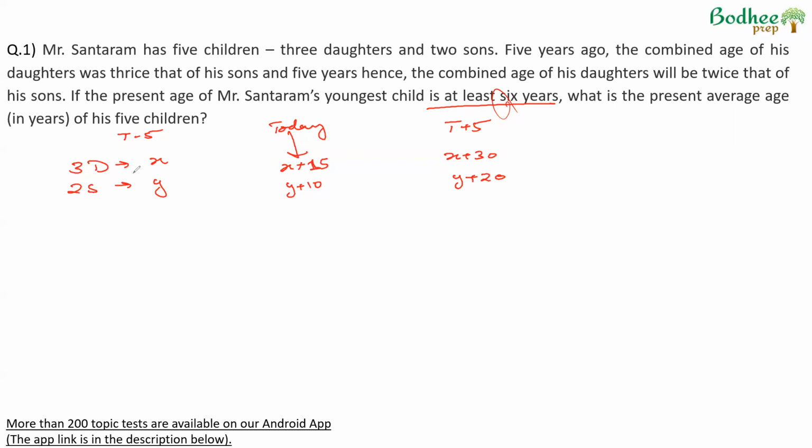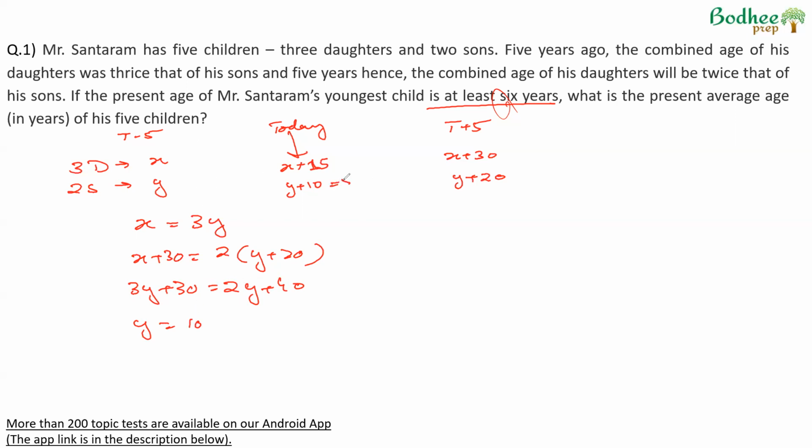In the first case, it is given that 5 years ago, the combined ages of his daughters, x, was thrice that of his sons, so x was 3y. And 5 years hence, the combined ages of his daughters, that is x plus 30, will be twice that of his sons, that is twice of y plus 20. Replacing x by 3y, 3y plus 30 is equal to 2y plus 40, which will give us y as 10. 3y minus 2y is equal to 40 minus 30, y is equal to 10.